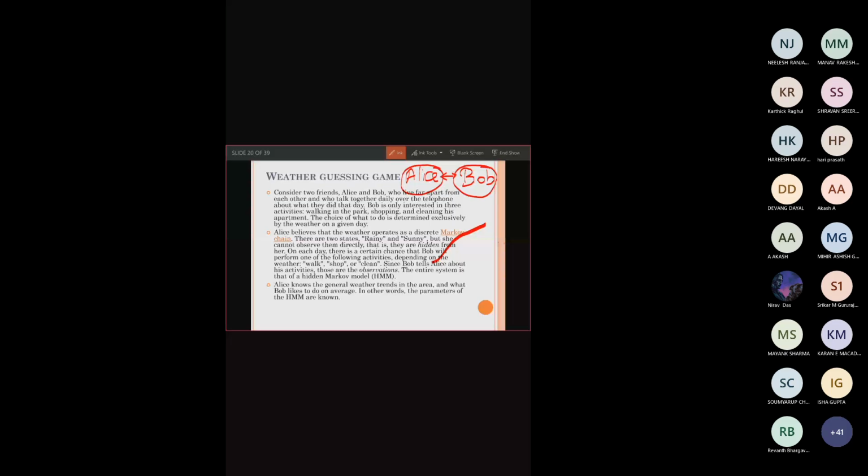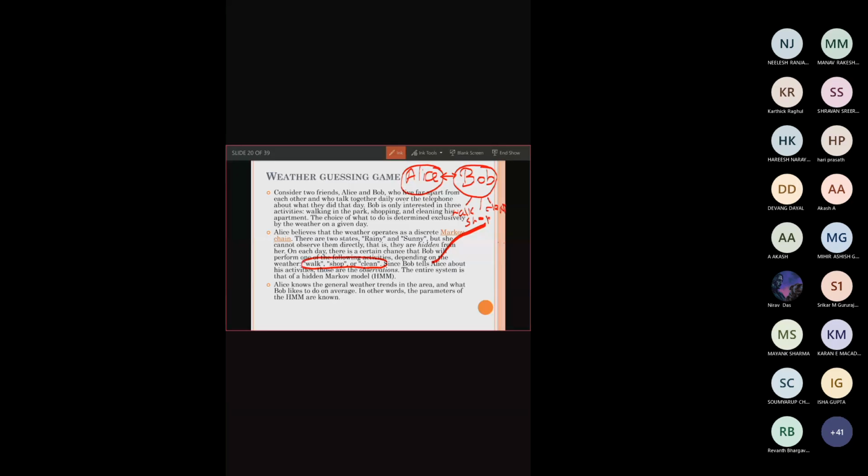Bob is doing some activities. What are all the activities? He is going out for a walk, and then he will go for shopping. Otherwise he will not go out; he will simply clean the house. So these are all the three activities which are visible to us.